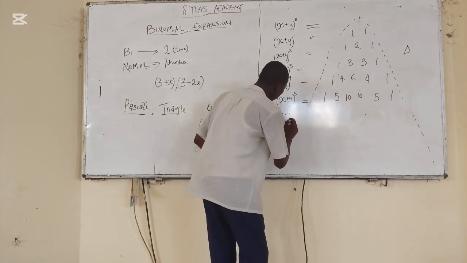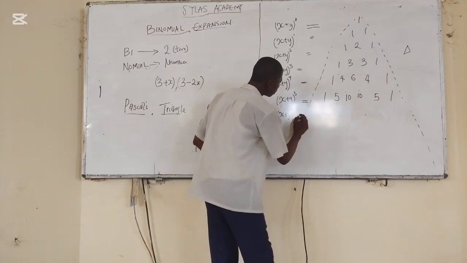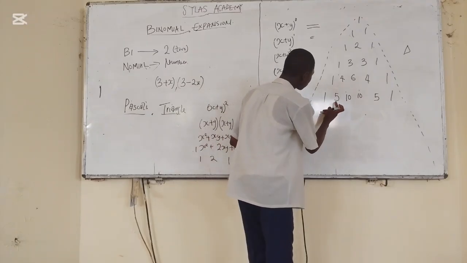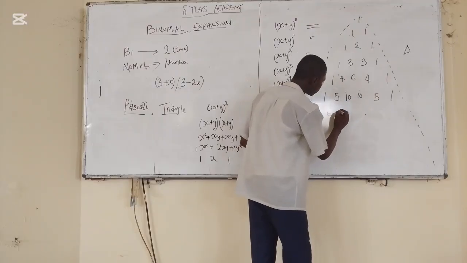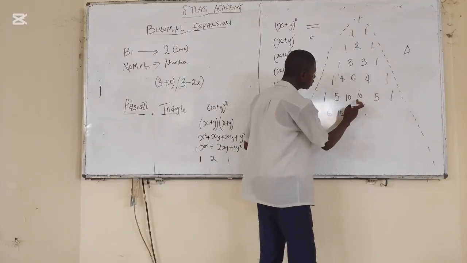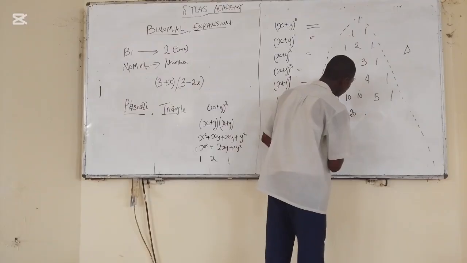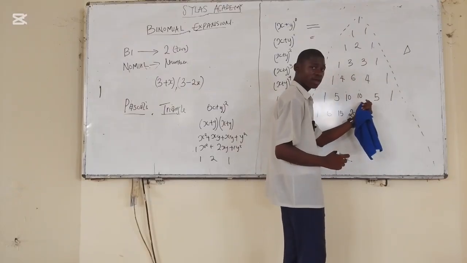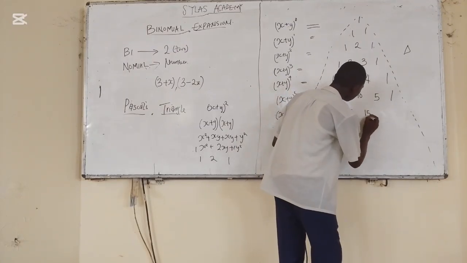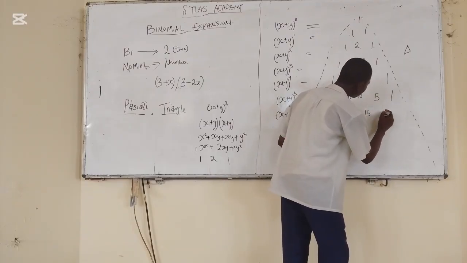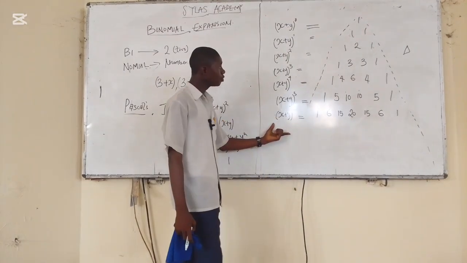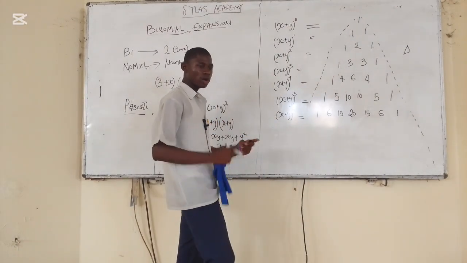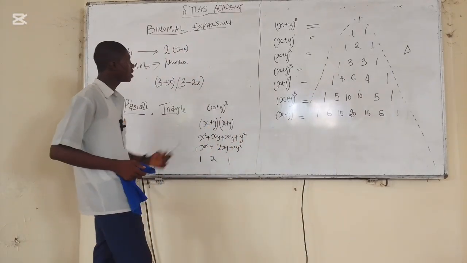Okay, now let's do the one of 6. x plus y to the power of 6. That is your 1 already. 5 plus 1 gives you 6. 10 plus 5 gives you 15. 10 plus 10 gives you 20. 5 plus 10 gives you 15. 1 plus 5 gives you 6. And you bring your 1. You can do it even up to 100, but because of our space, I won't be doing much. Now, let's take this example under Pascal's triangle.